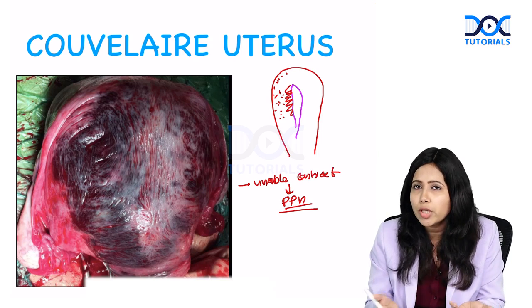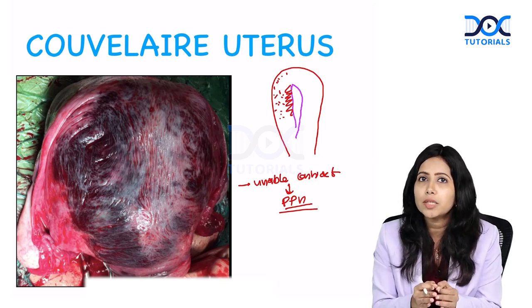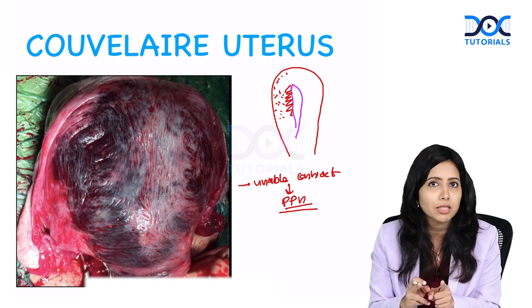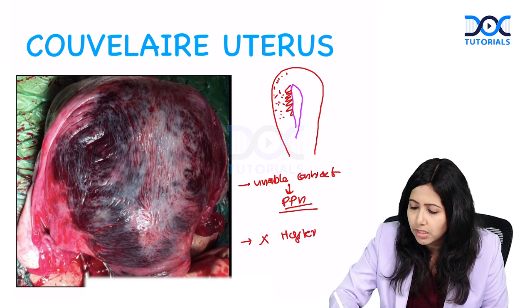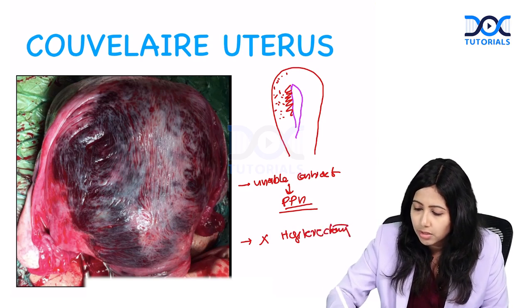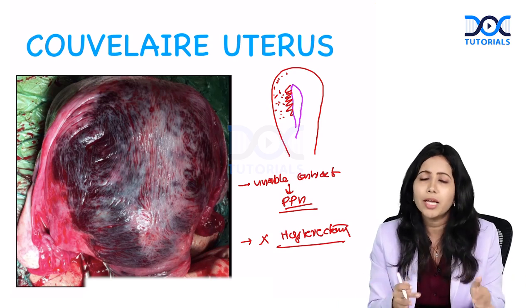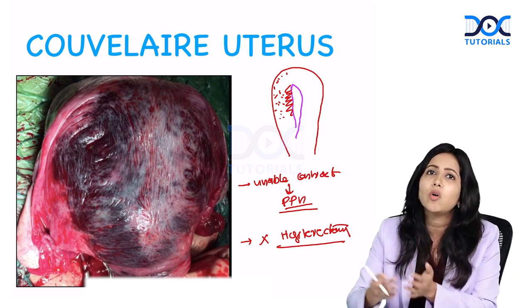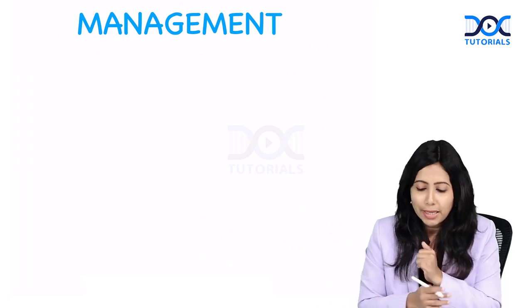The uterus seems so black, right? Do we need to remove the uterus? Is it a necrotic uterus? Absolutely not. Couvelaire uterus is not an indication for hysterectomy. Be sure of the fact that in Couvelaire uterus, it is not an indication for hysterectomy. We just have to control the PPH conservatively and just close the abdomen, and it will automatically get resolved later on.